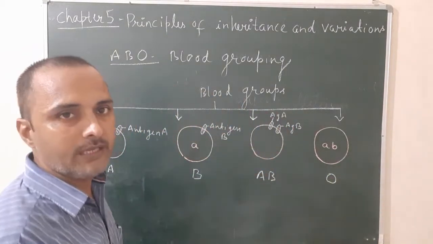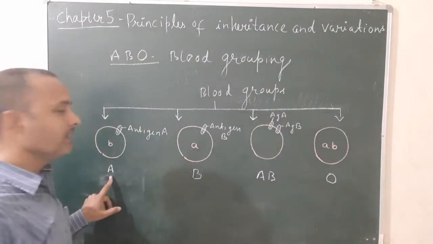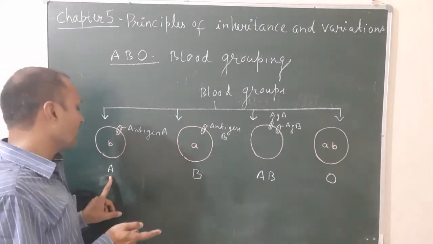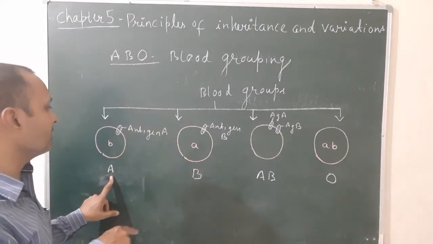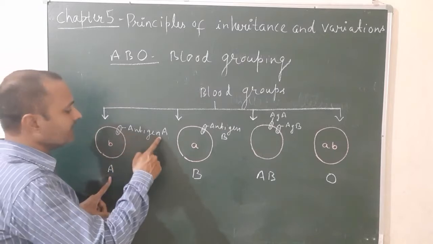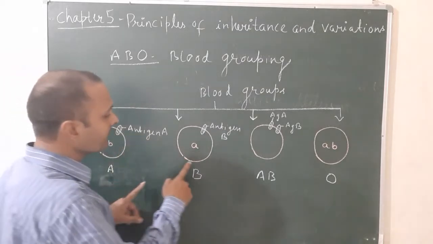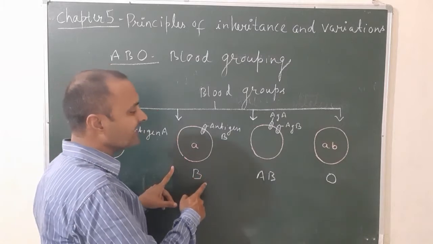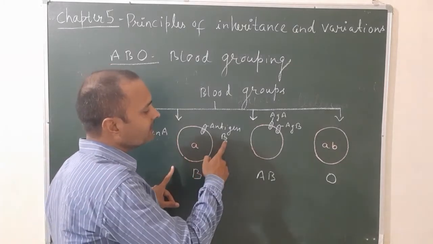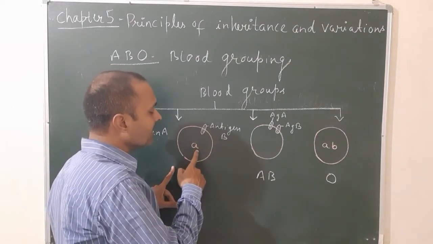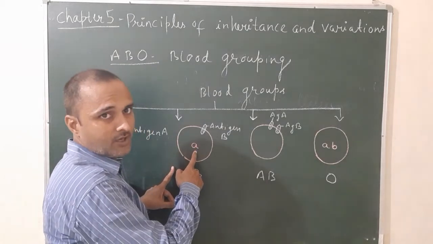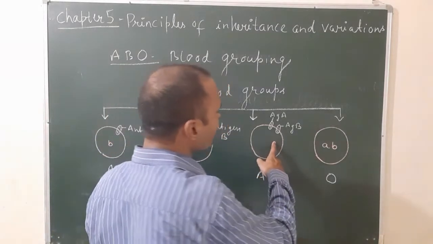So what do you mean by a person of blood group A? That means on the surface of the RBC, this person has antigen A and antibody B in the blood plasma. What do you mean by a person of blood group B? It means that it has surface antigen B and antibody A. What do you mean by a person of blood group AB?